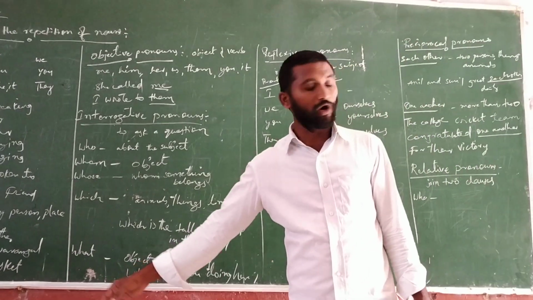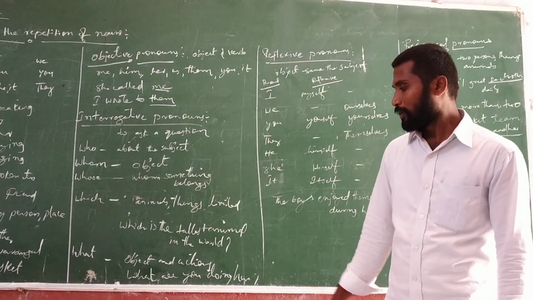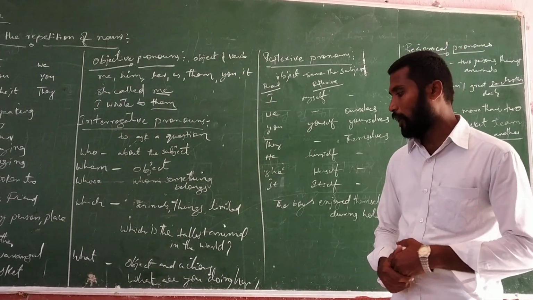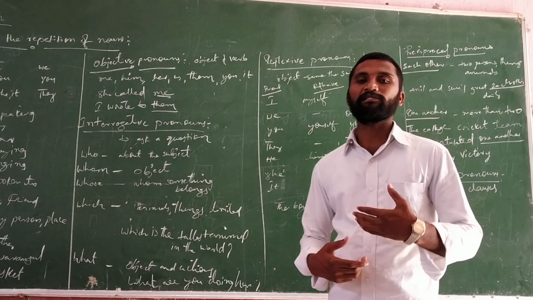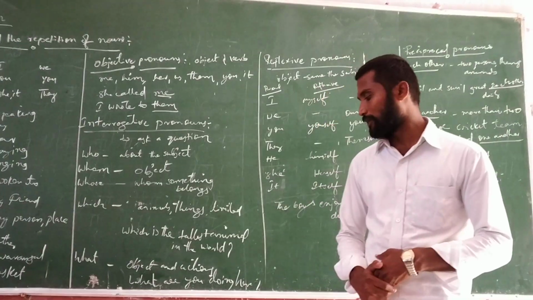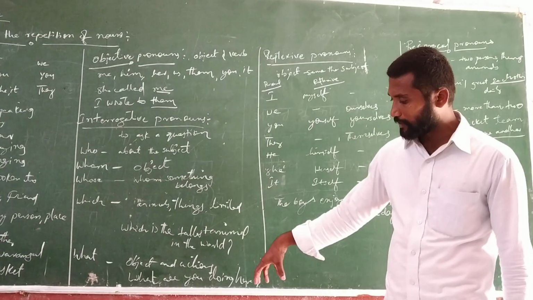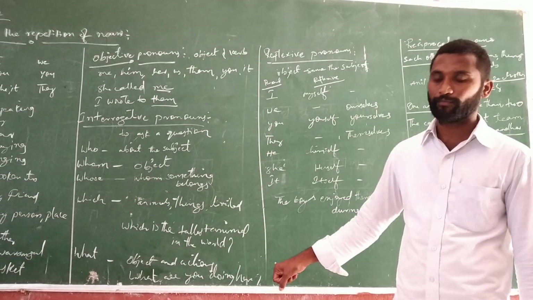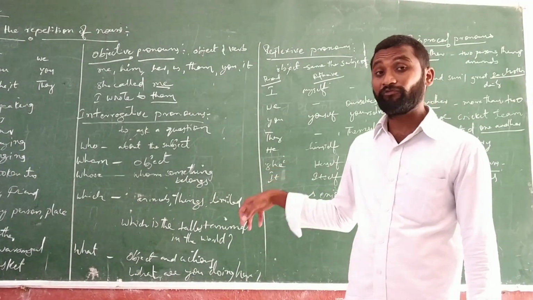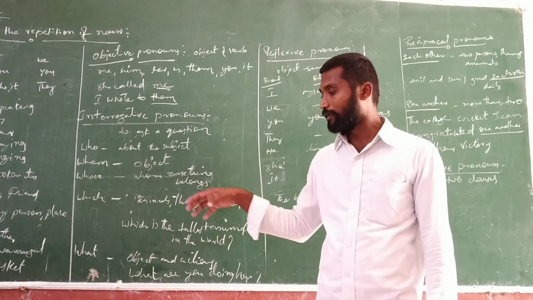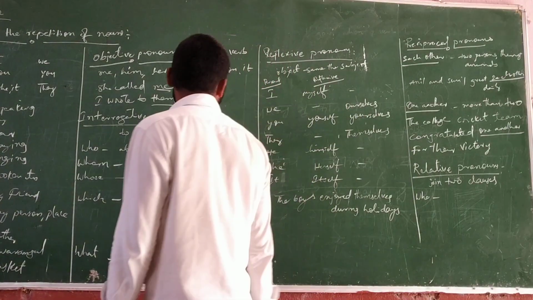And coming to what, so here this what is also talking about the object and its actions. For example, what are you doing here? Now here what is present in the place of the object. What activity are you doing here? So in this way the word is used.